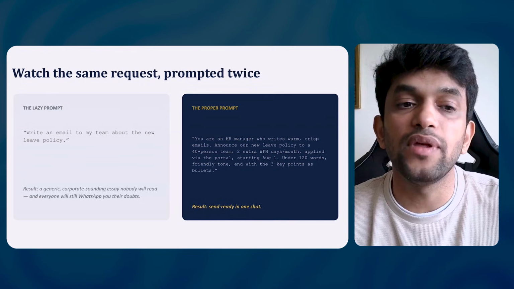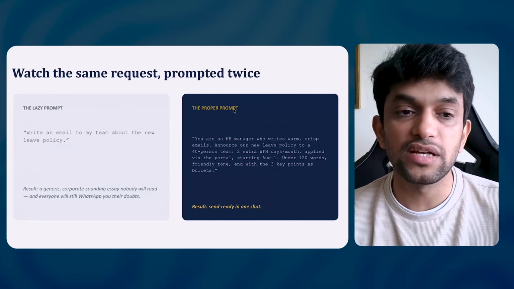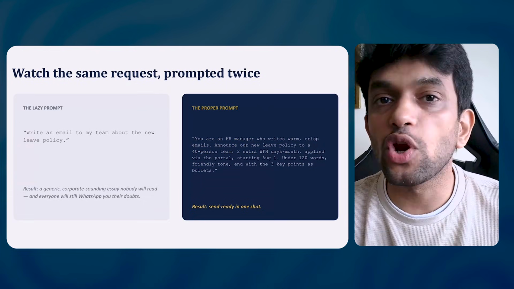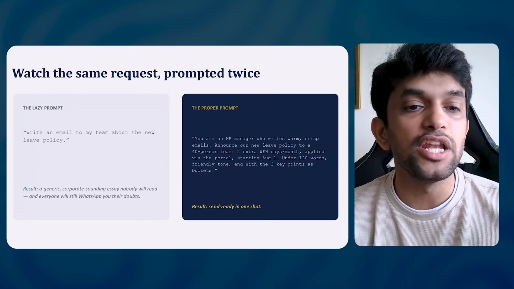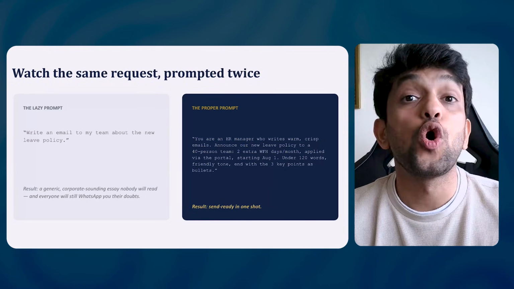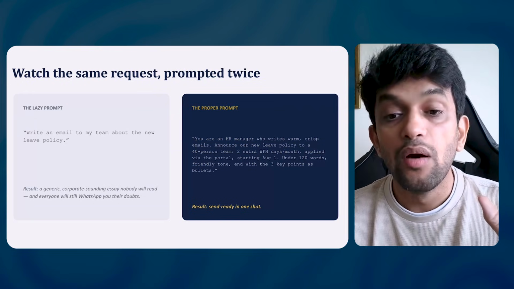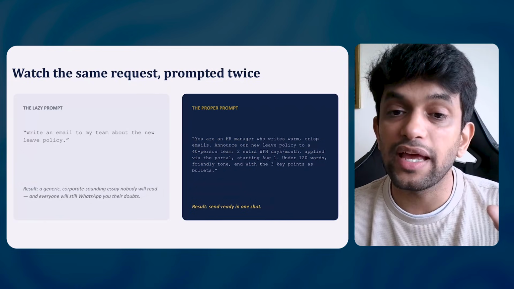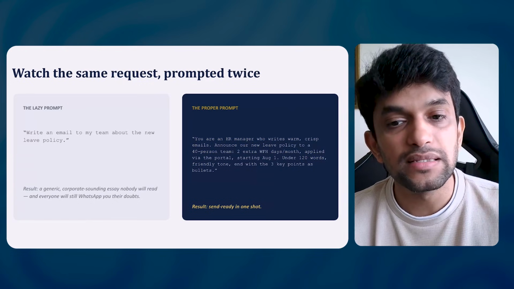Let us look at some prompts. Let me give you some examples. Now, watch this prompt, guys. If you can see on the screen here, the lazy prompt. What is a lazy prompt? It means you're not putting in any effort. You're just typing, write an email to my team about the new leave policies. If you write a lazy prompt, you will get a generic corporate-sounding essay that nobody will read. Basically, you will get a very bad response. But if you write a better prompt, the same thing I can write like this: you are an HR manager who writes warm, crisp emails.